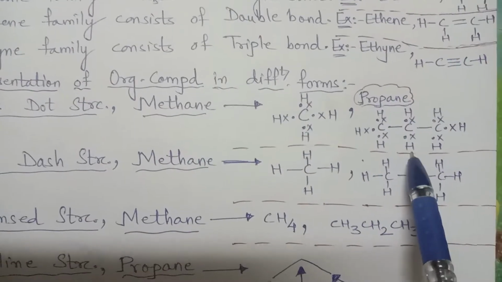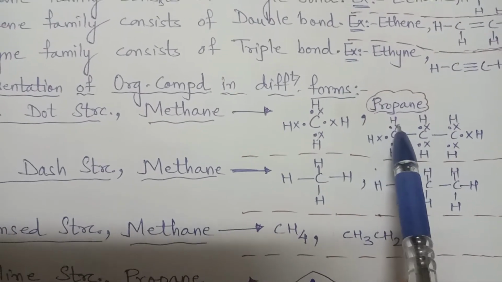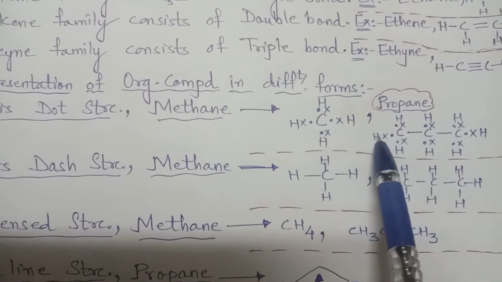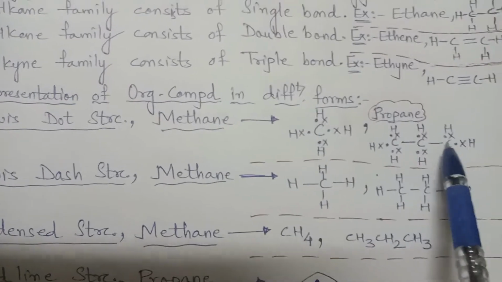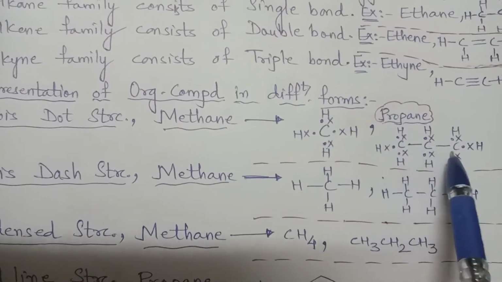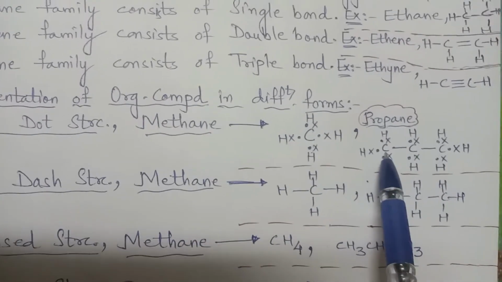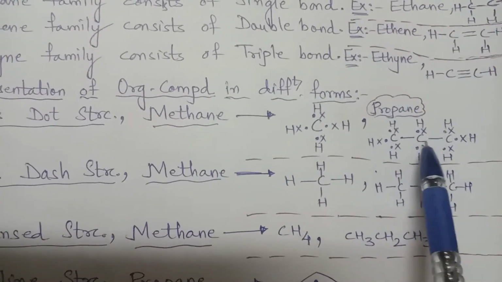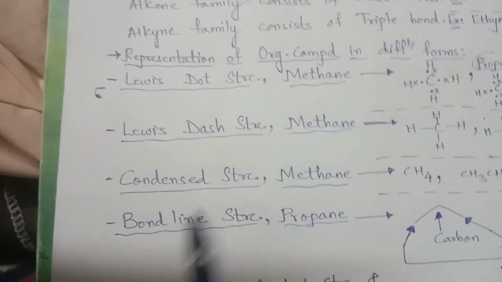One more is given here, of propane. You can see carbon with cross, hydrogen, carbon, hydrogen, carbon, hydrogen. Same here CH2, here CH3. 1, 2, 3 carbon, so 3 carbon, so propane. And you see the catenation property, linking of carbon to carbon. Okay? So this is the Lewis dot structure.